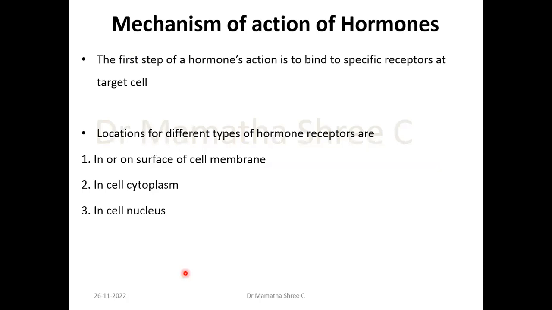To study the actual mechanism of action, as I said earlier, they need to reach the target tissue, right? They are either secreted by an endocrine gland or a neuron or a paracrine cell. But for it to act, it has to reach its target cell first. Now, after reaching its target cell, it has to bind to either its cell membrane receptor, the cytoplasmic receptor, or the nuclear receptor, right?